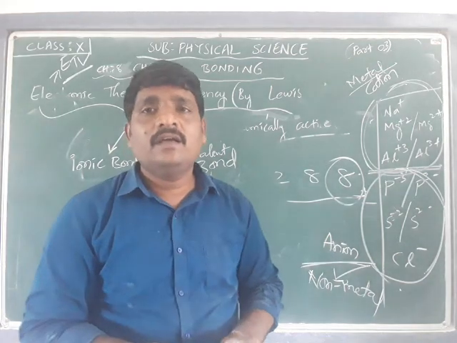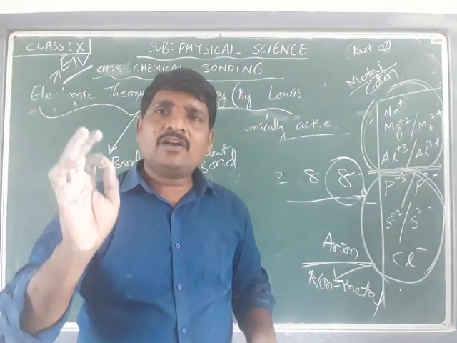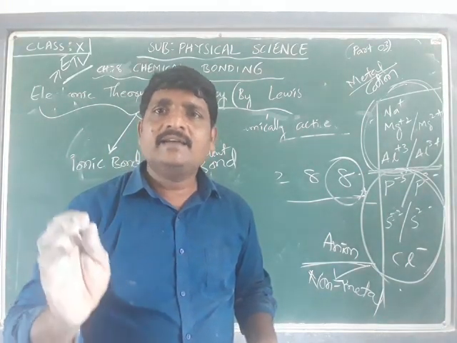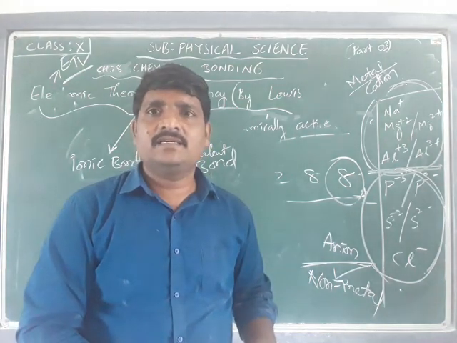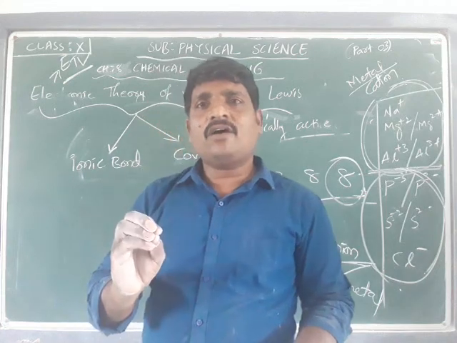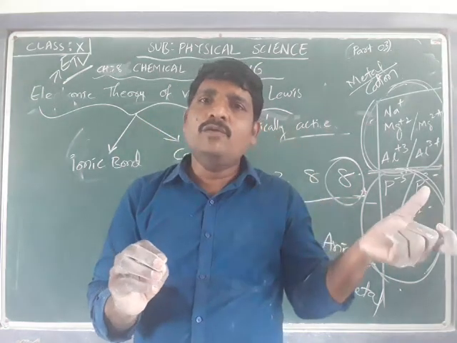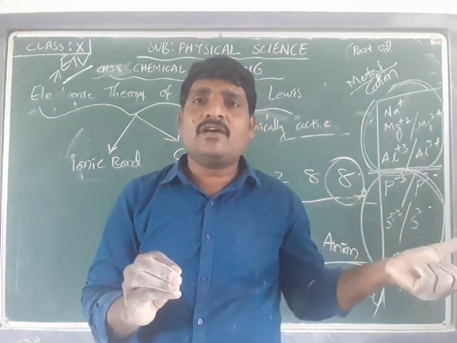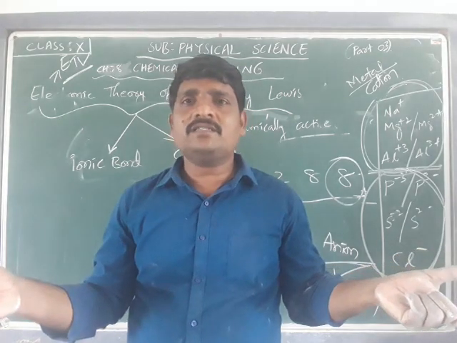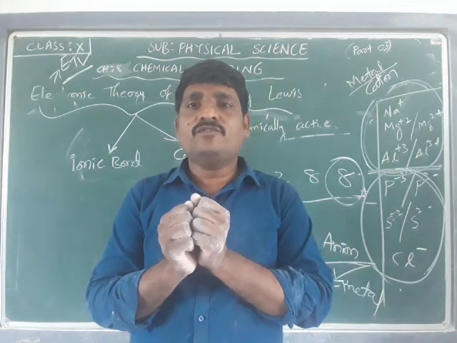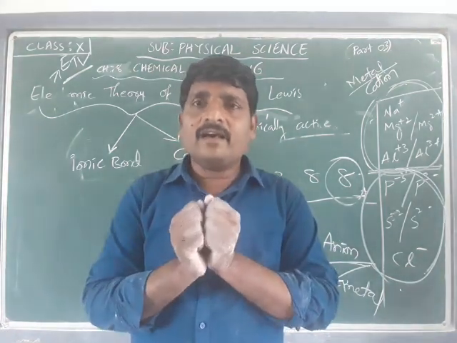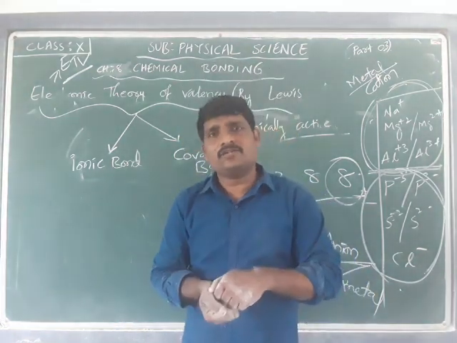We talked about the simple electronic theory of valency, attaining the octet either by losing electrons or by accepting electrons to form two differently charged ions, and the formation of these ions is responsible for them being together by the electrostatic force.